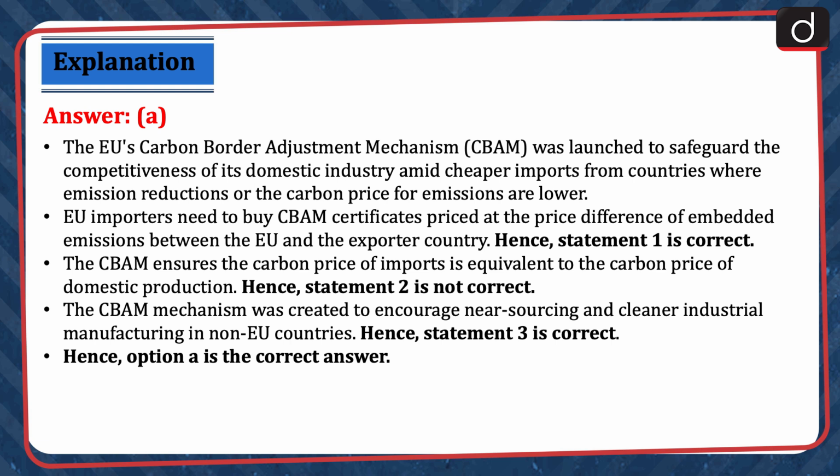Hence, statement 1 is correct. The CBAM ensures the carbon price of imports is equivalent to the carbon price of domestic production. Hence, statement 2 is not correct. The CBAM mechanism was created to encourage near-sourcing and cleaner industrial manufacturing in non-EU countries. Hence, statement 3 is correct. Hence, option A is the correct answer.